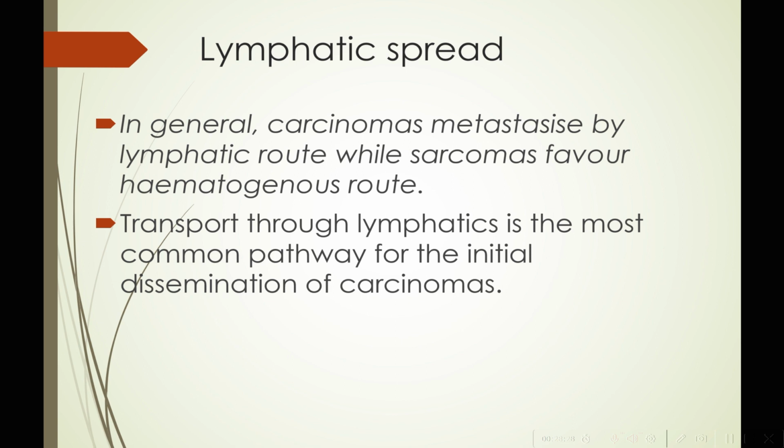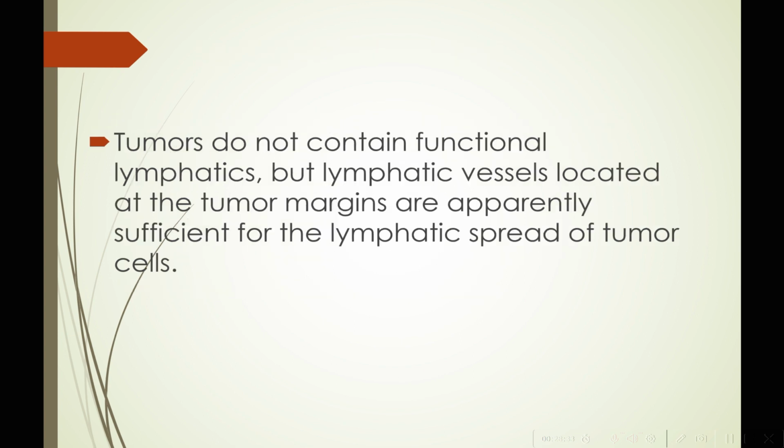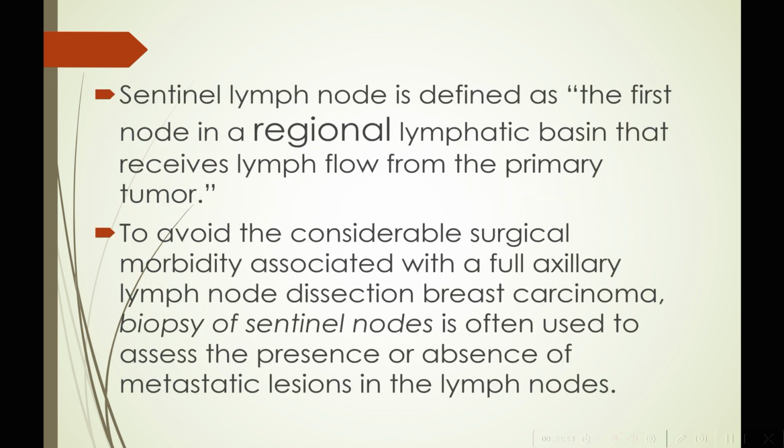Transport through lymphatics is the most common pathway for initial dissemination of carcinomas. Tumors do not contain functional lymphatics, but lymphatic vessels located at the tumor margins are apparently sufficient for the lymphatic spread of tumor cells. Sentinel lymph node is defined as the first node in a regional lymphatic basin that receives lymph flow from the primary tumor. To avoid the considerable surgical morbidity associated with a full axillary lymph node dissection of breast carcinoma, biopsy of sentinel nodes is often used to assess the presence or absence of metastatic lesions in the lymph nodes.